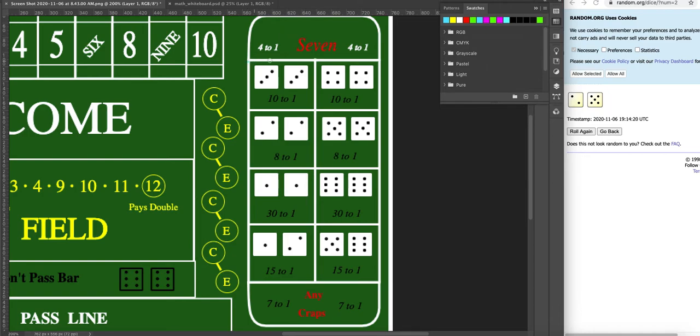So let's talk about these right here. These together, technically the bottom ones don't fit in this category, but they actually have the same probability. So we're going to talk about them all as one. So they're called hardways. Like I said, technically the bottom ones are not called hardways, but it's a similar way of thinking. So if we look at this, the probability, it has to be doubles. You have to roll a 3 and a 3. So if you roll any other way of rolling a 6, it doesn't count. It has to be a 3 and a 3.